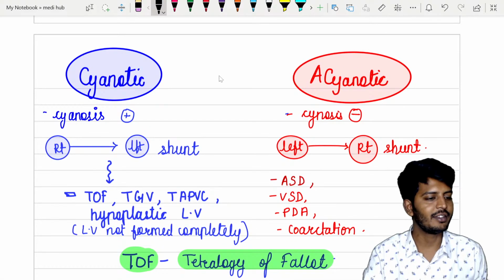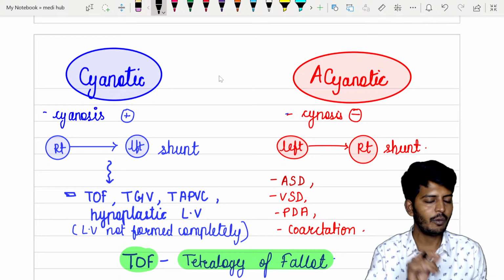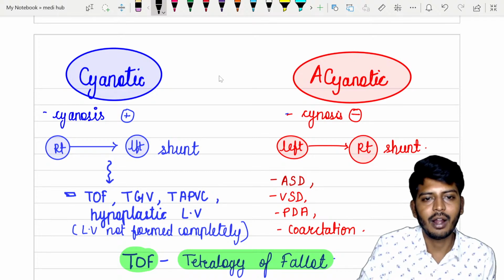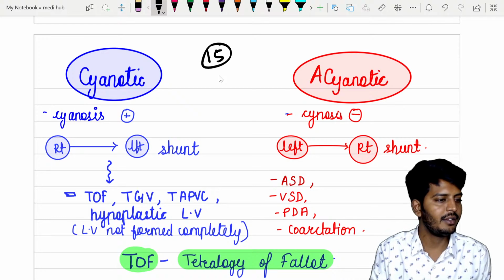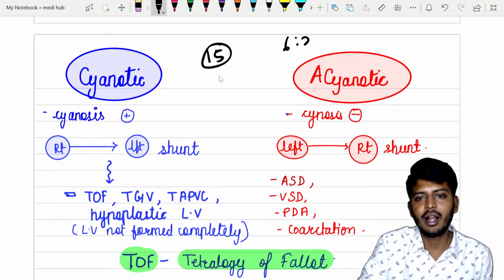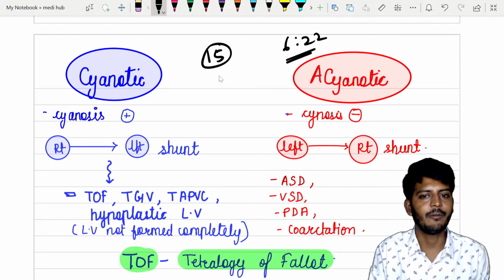So before going into this major MCQ portion, so we'll take one small break of 10, let's take about 15 minutes. Okay, so 15 minutes means by 6:22 we will start. Okay, let's take a small break of 15 minutes.